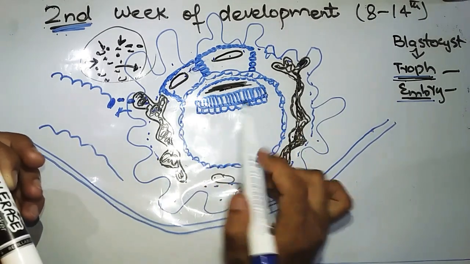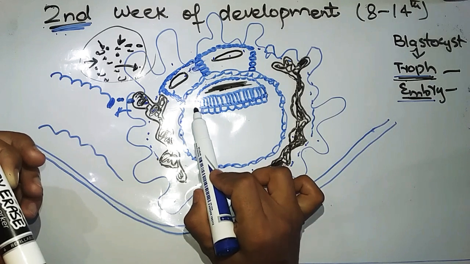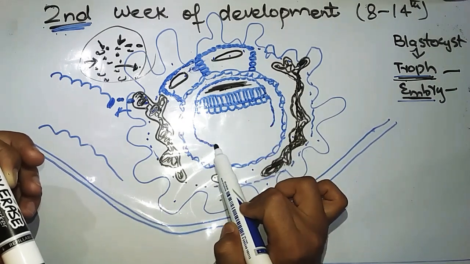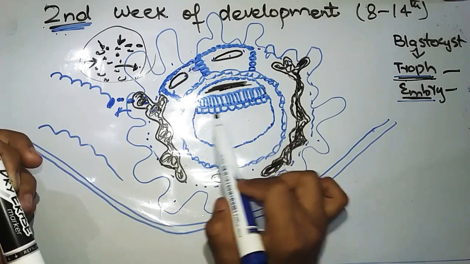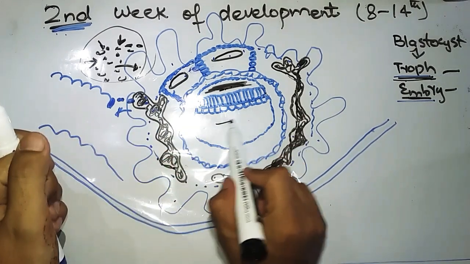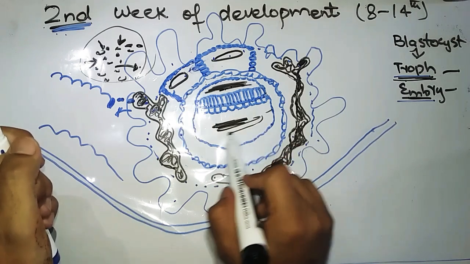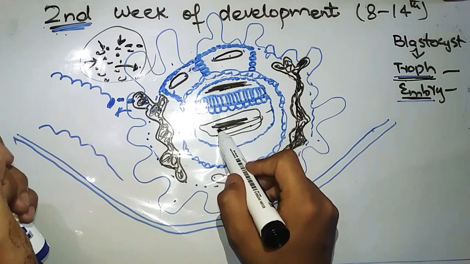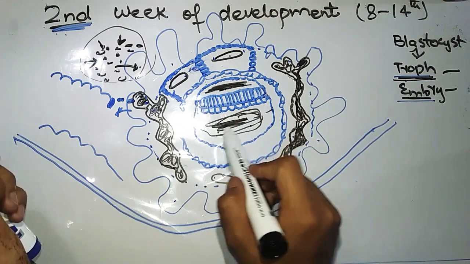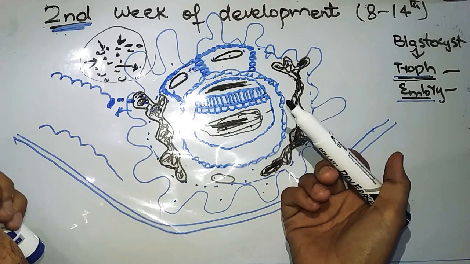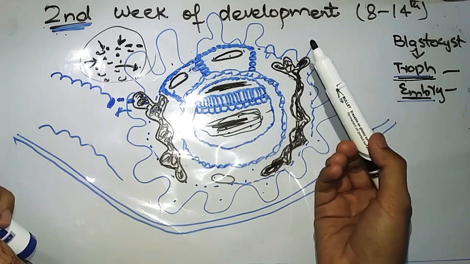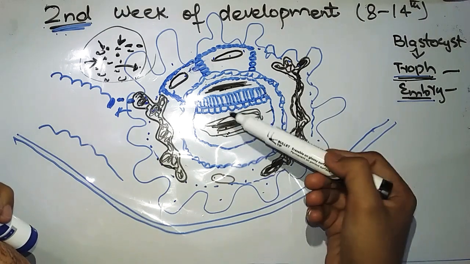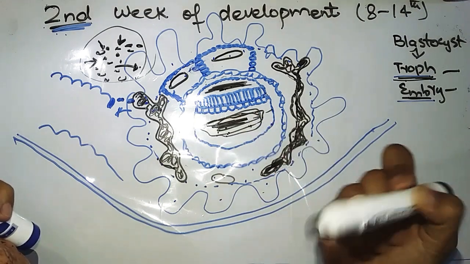Similarly, the hypoblast will also form a layer of cells like this. There will be a layer of cells and a cavity is formed beneath the hypoblast. This cavity is called the primary umbilical vesicle, and the other name of this cavity is primary yolk sac. We don't use the term yolk sac for the human embryo because this yolk sac doesn't contain yolk. So we prefer to say primary umbilical vesicle.